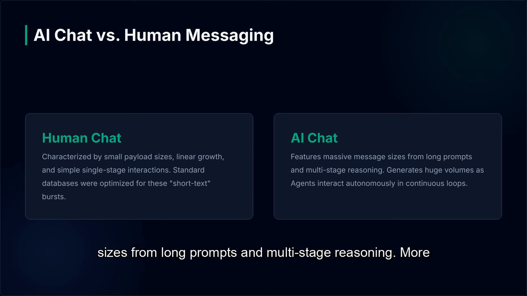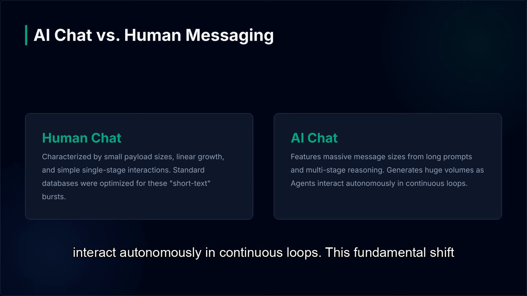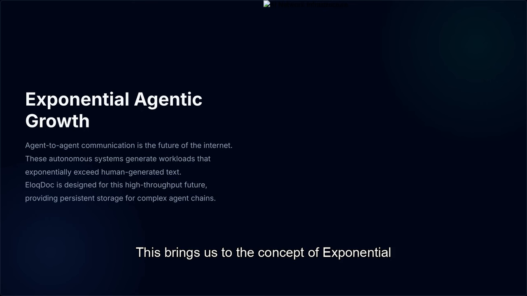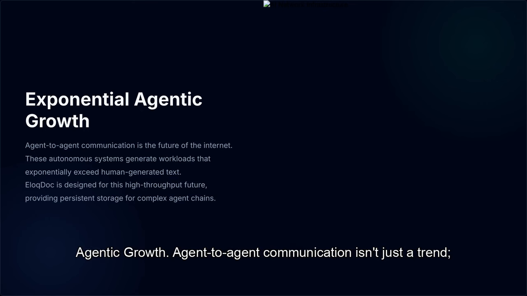It features massive message sizes from long prompts and multi-stage reasoning. More critically, it generates huge volumes, as AI agents interact autonomously in continuous loops. This fundamental shift requires a new approach. This brings us to the concept of exponential agentic growth.